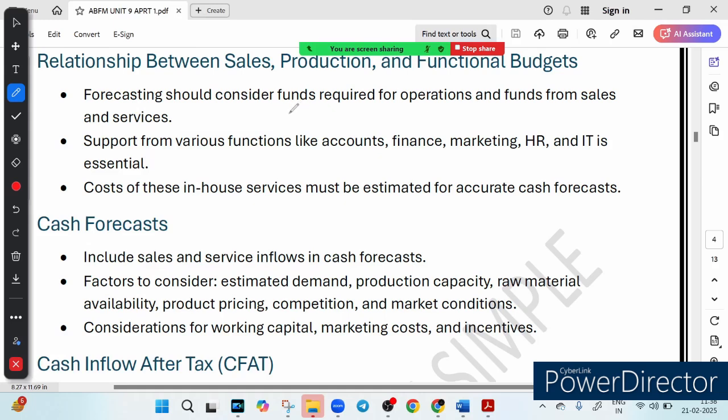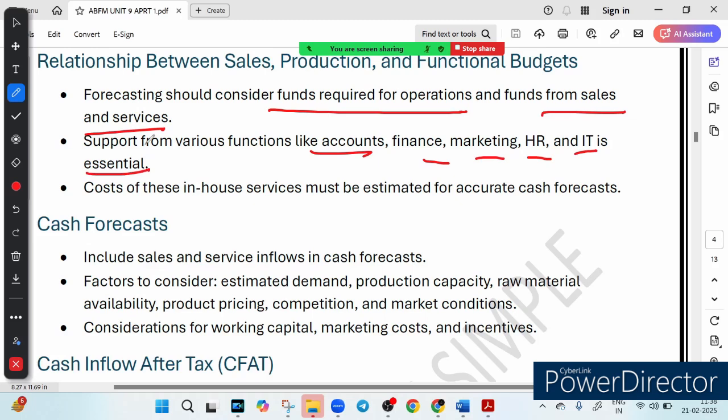Forecasting should help. The business considers how much fund is required for operations, right? Then how much money will come from sales and service, right? What are the funds from sales and service? And also how different departments like accounts, finance, marketing, HR, IT will contribute. These are things a business must estimate. Think of it like planning a wedding.